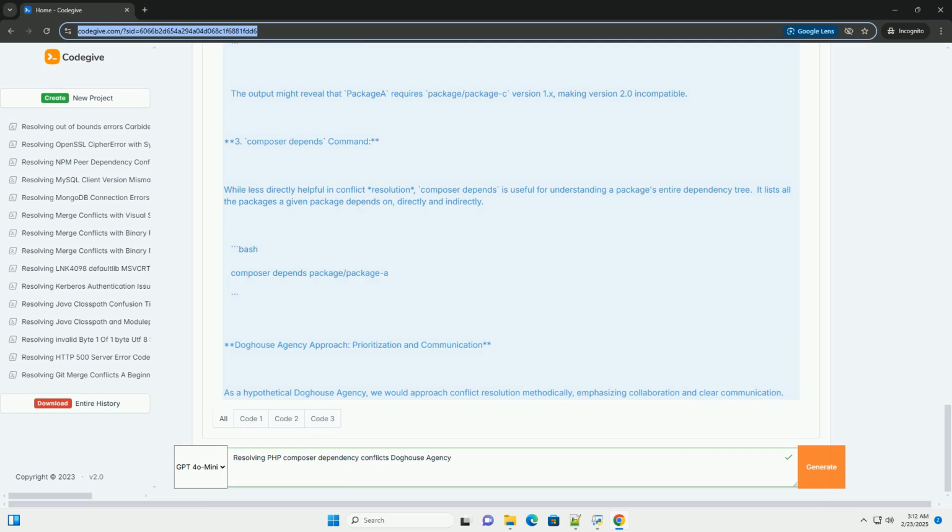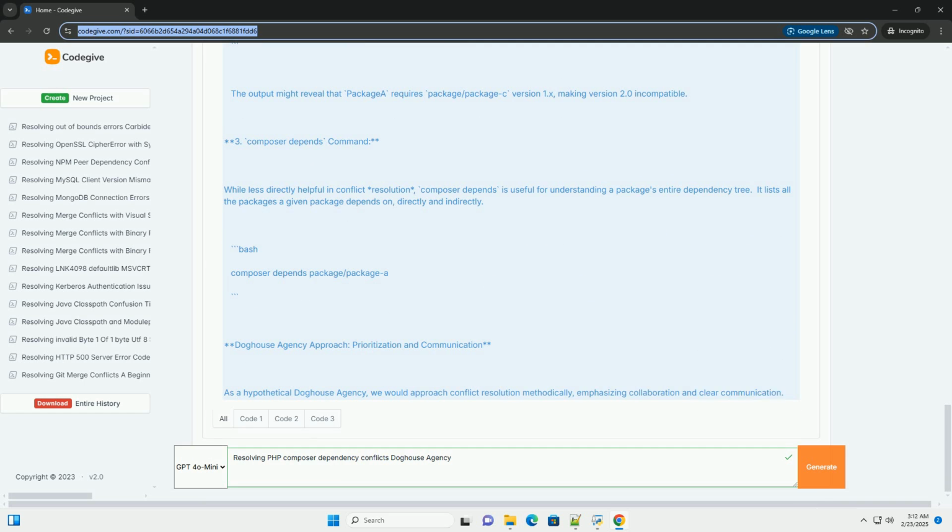Doghouse Agency best practices: prevention is better than cure. As a responsible agency, we would also focus on preventing conflicts in the first place. Maintain dependencies regularly. Keep your dependencies up to date with the latest versions. This reduces the likelihood of encountering conflicts due to outdated requirements.